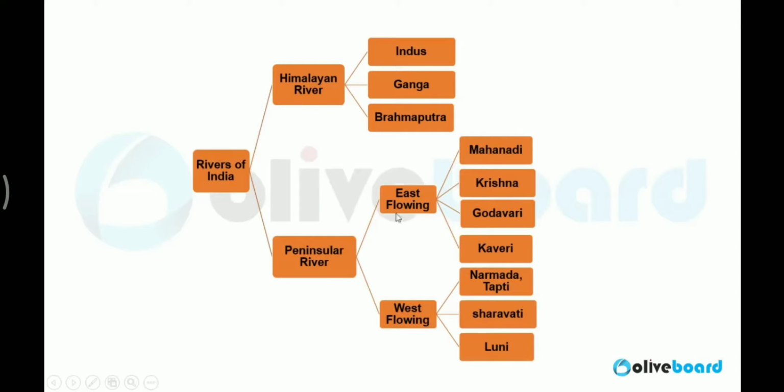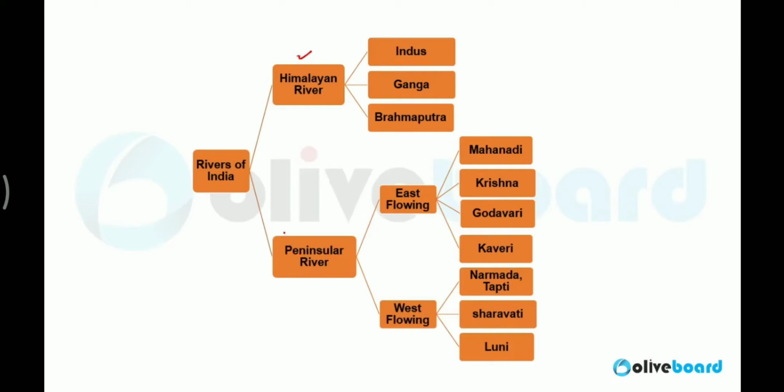If we want to divide the rivers in India, the river system can be divided into two parts. That is Himalayan rivers. Himalayan rivers are round the year rivers. It means 12 months, 365 days a year you will find water in the Himalayan rivers. While peninsular rivers are the non-Himalayan rivers. These originate from non-Himalayan parts in India, from the plateaus and other areas.